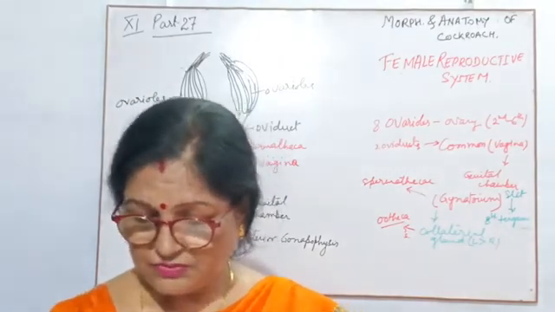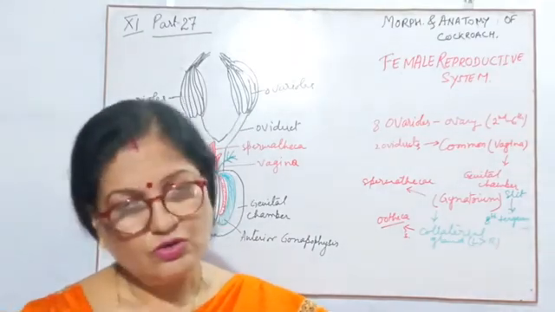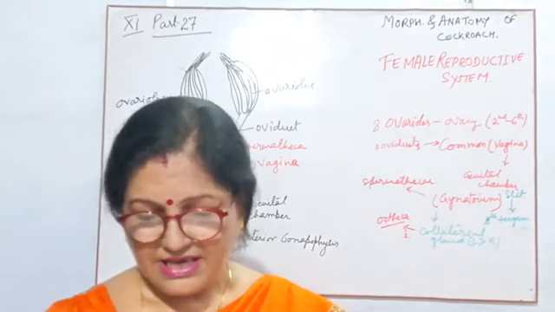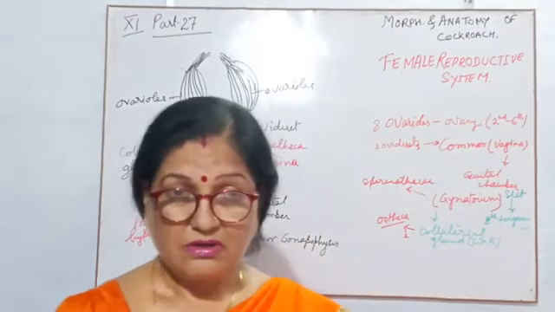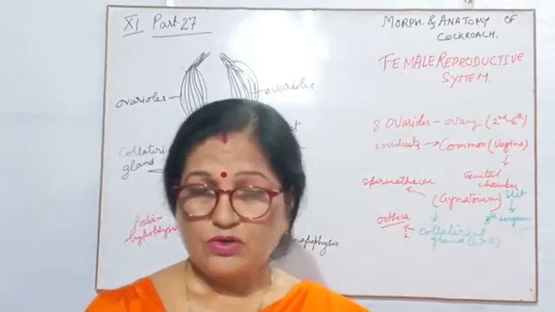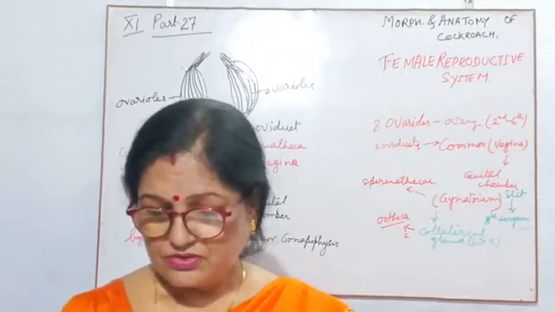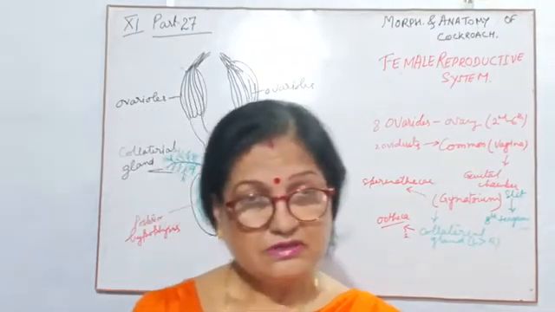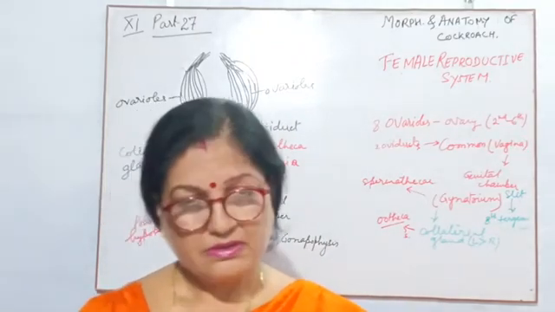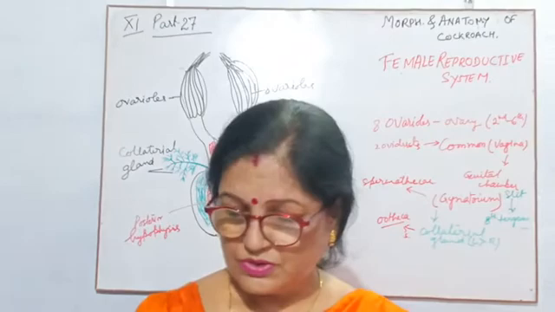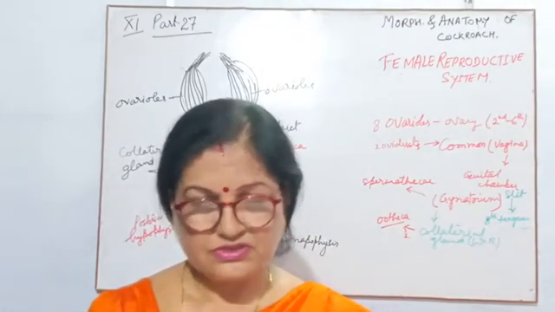One more thing. The ovipositor lies above and behind the gonopore. As I told you in the previous video, the gonopore is the opening to release the gamete. So in the female also they have a gonopore. So the ovipositor lies above and behind the gonopore. So that's why they consist of three pairs of elongated processes.